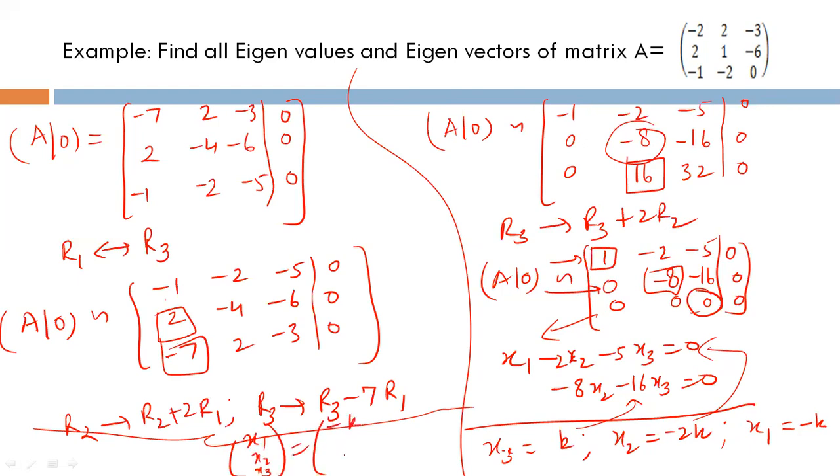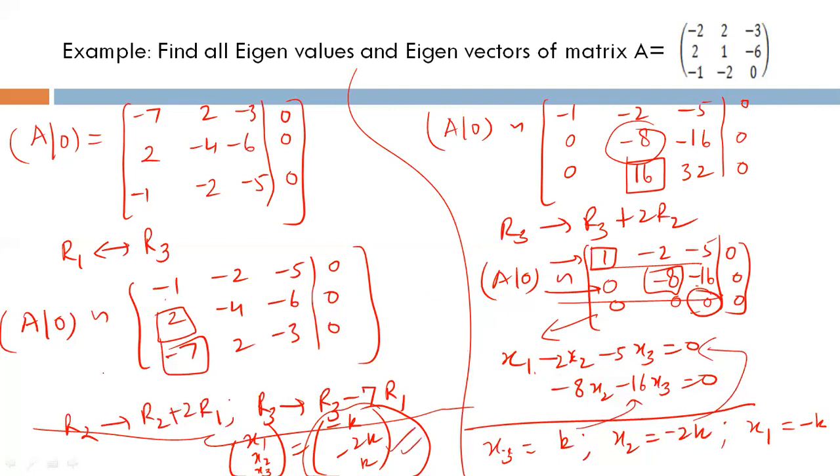minus k, minus 2k, k. For a particular value of k, we can get the first linearly independent solution. And we will get only one LI solution here because this eigenvalue is distinct. The second way: we can see that the rank of the augmented matrix, the rank of A, is 2 and the order is 3. So the number of linearly independent eigenvectors will be 3 minus 2, which is 1. So there will be only one eigenvector here.